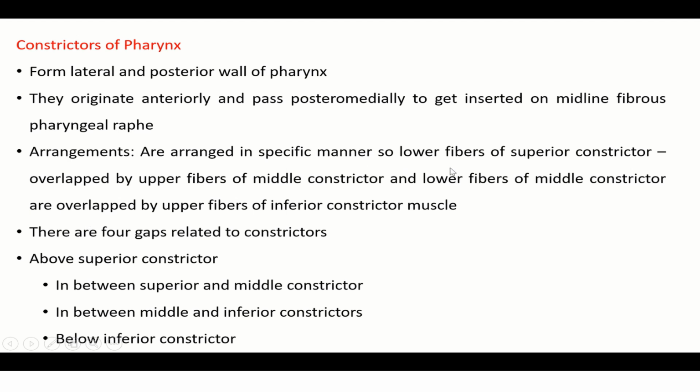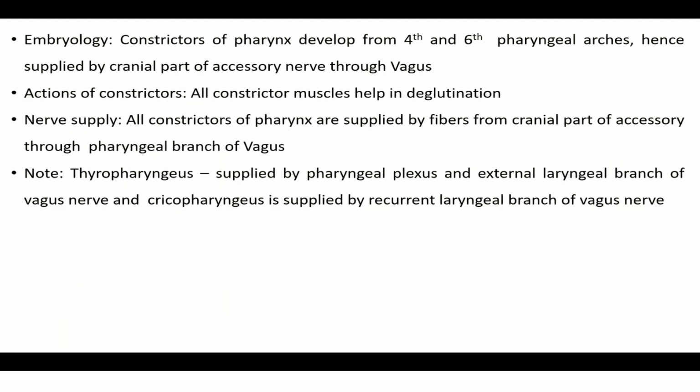They are arranged in a specific manner. The lower fibers of the superior constrictor are overlapped by the upper fibers of the middle constrictor, and the lower fibers of the middle constrictor are overlapped by the upper fibers of the inferior constrictor, like flower pots, one inside the other. So there are 4 gaps between these constrictors. You can see them between superior and middle, between middle and inferior, below the inferior, and between the base of the skull and the superior constrictor. So let us see the structures in the next slides.